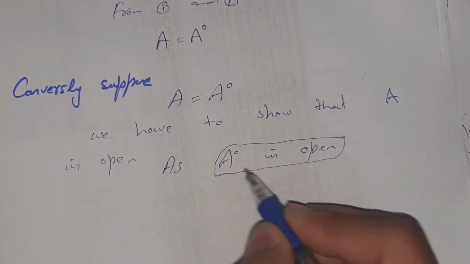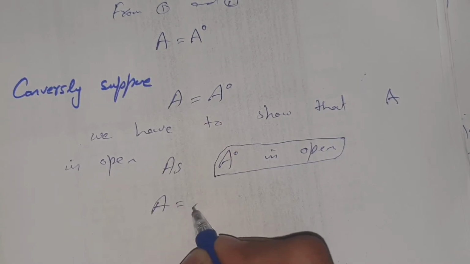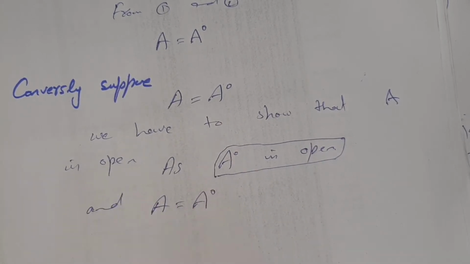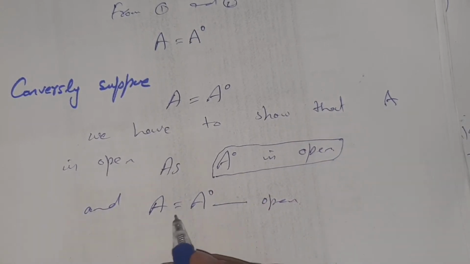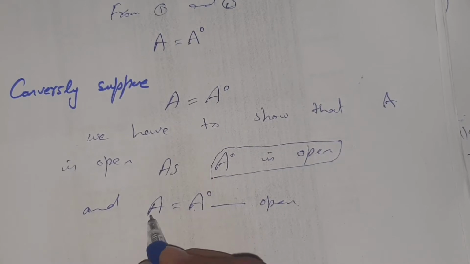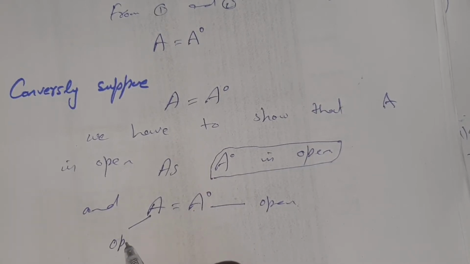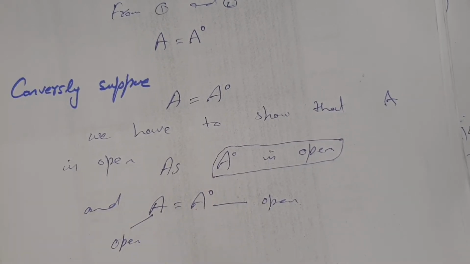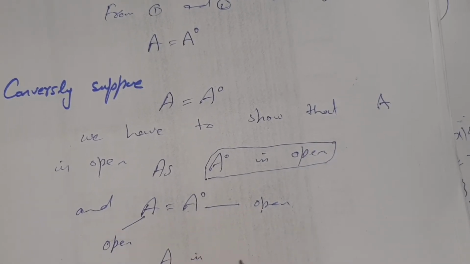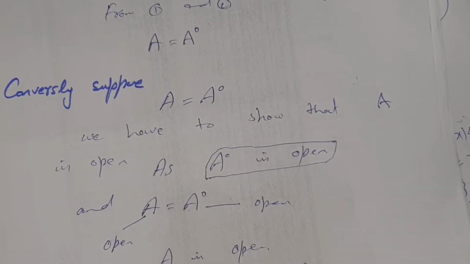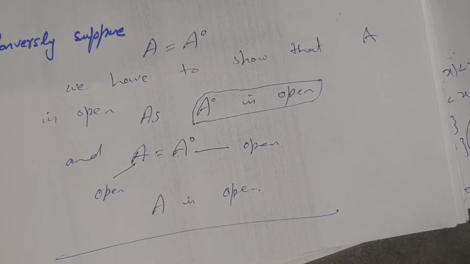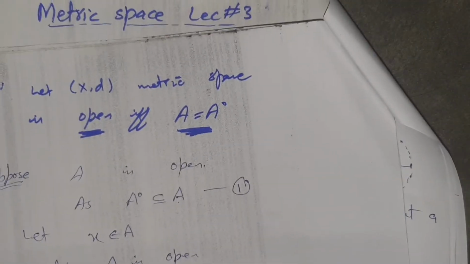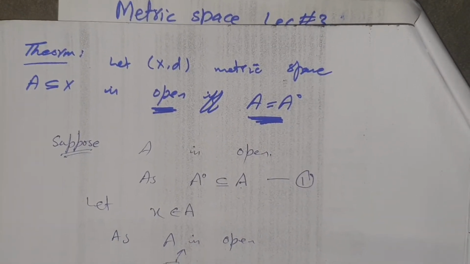As this is an open set and A is equal to A interior, this set is open, so this set is also equal to this set, so also this set is open because of equality. So A is open. So this proves the theorem that A is open if and only if A is equal to A interior.